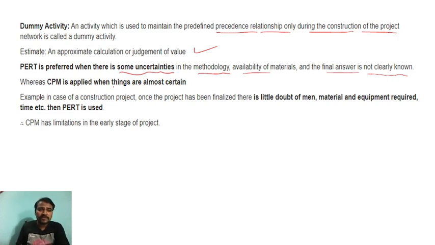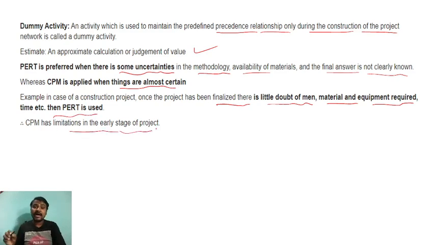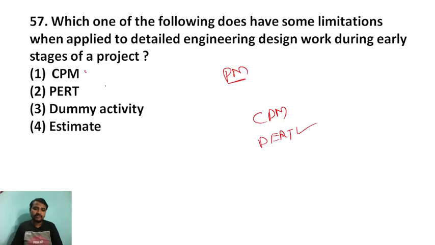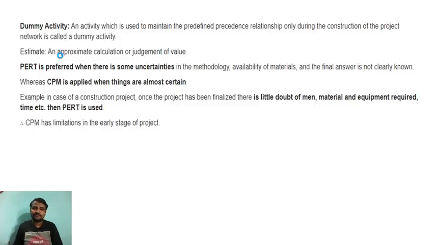So CPM is applied when things are almost certain, like a construction project, right? So CPM is applied for the construction project. Once the project has been finalized, there is little doubt of men, material and equipment required, and then PERT is used at the initial stages, right? In a construction project PERT is used first. After that we have to use the CPM. So CPM has a limitation in the early stages of the project. So this is the answer for the given question.